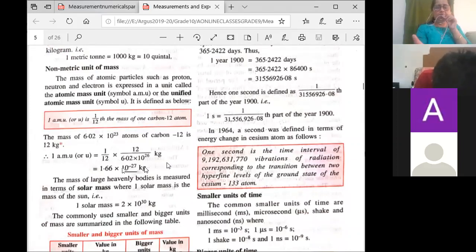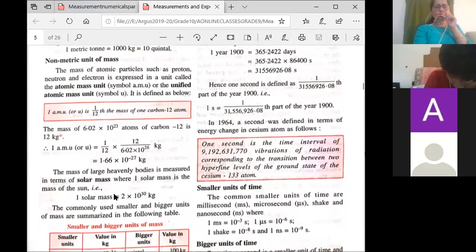It's a very small thing. On the other hand, there are heavenly bodies. You have to find out the mass of the earth or the mass of the sun. That is measured in solar mass. Solar mass is given as 2 multiplied by 10 raised to 30 kg. They have calculated it and given it to us.